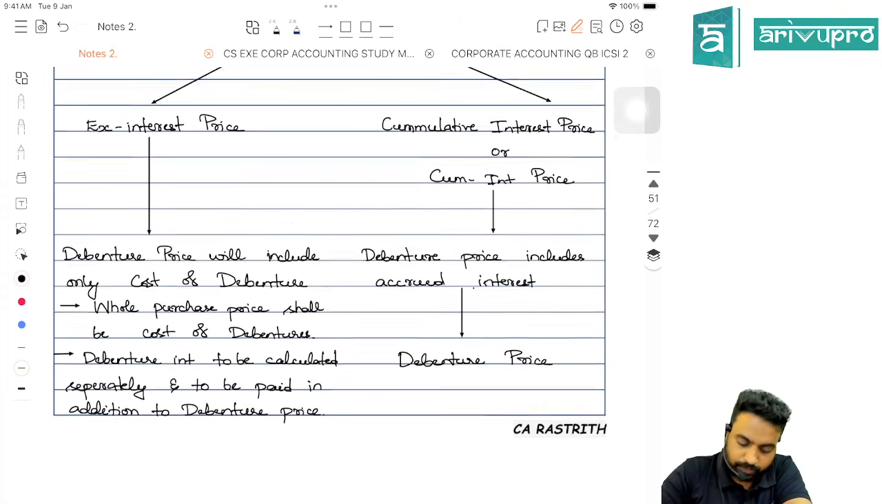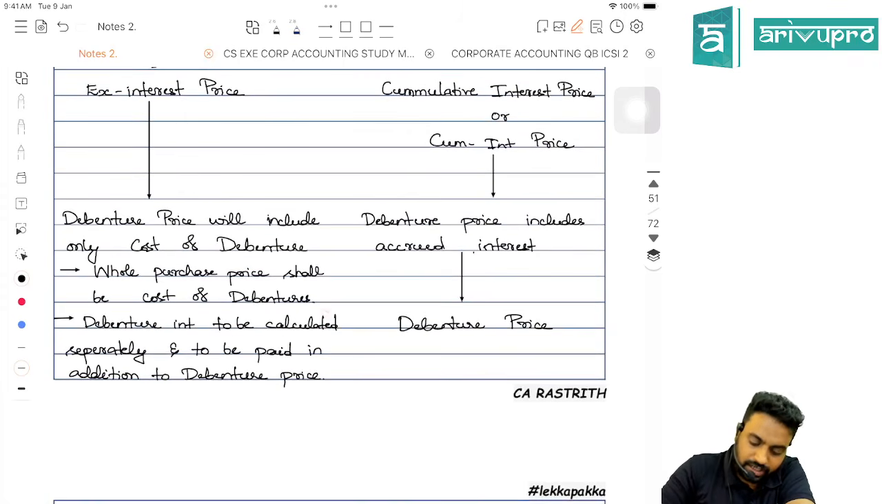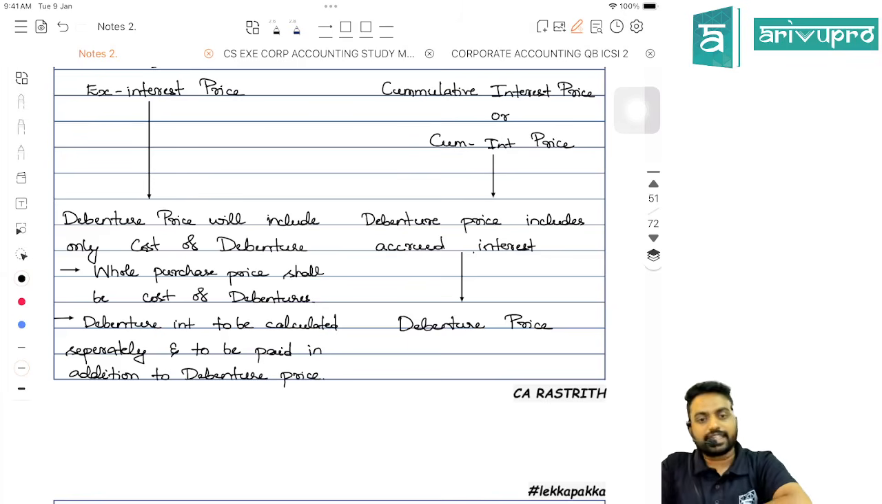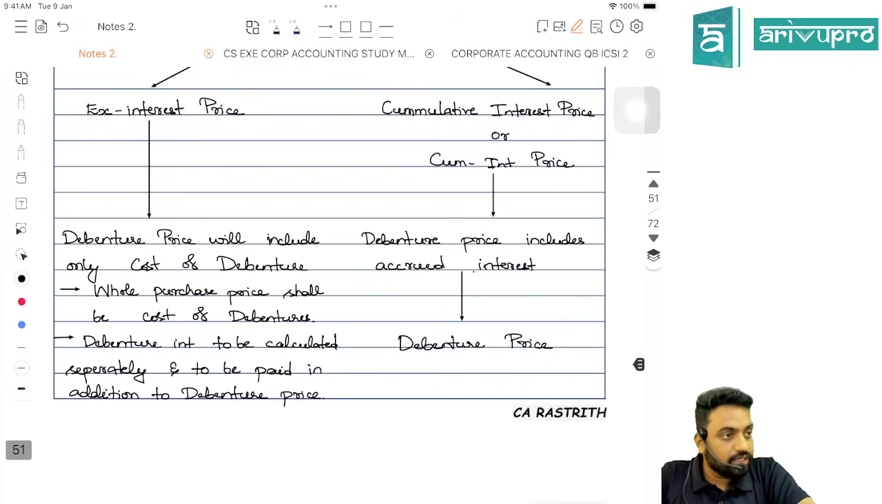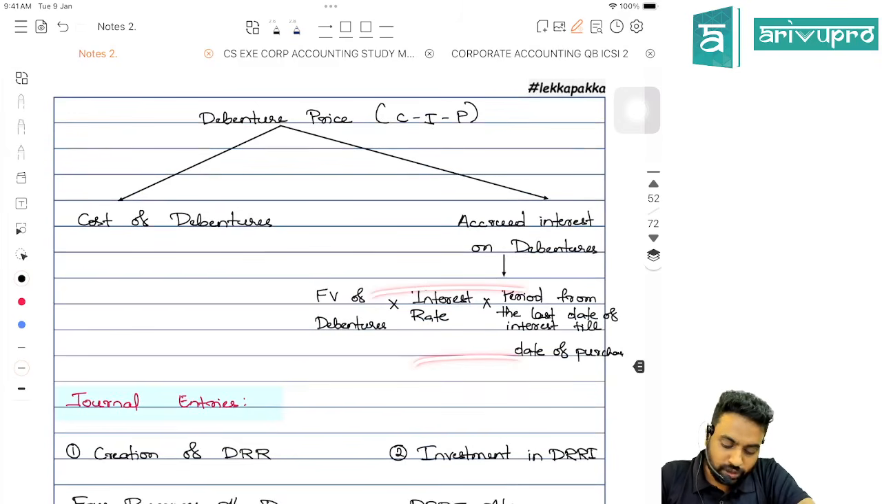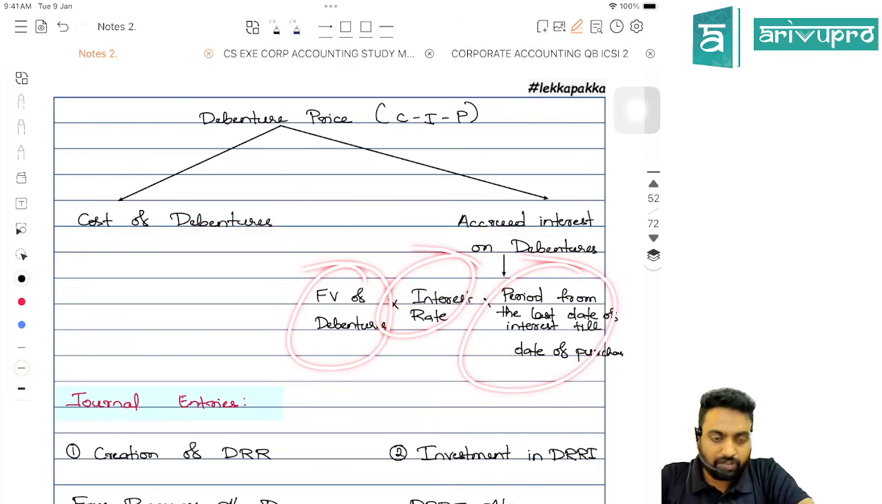Okay. So, in ex-interest price, debenture price will include only cost of debenture. Whole purchase price shall be cost of debenture. Debenture interest to be calculated separately and to be paid in addition to the debenture price. Correct? If it's a CIP, debenture price includes accrued interest. So the debenture price we are going to divide into two parts, cost of debenture and accrued interest. How to calculate the accrued interest? Face value of debenture into interest rate into period from the last date of interest till the date of purchase.